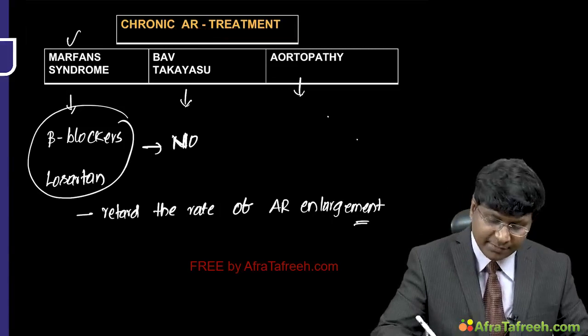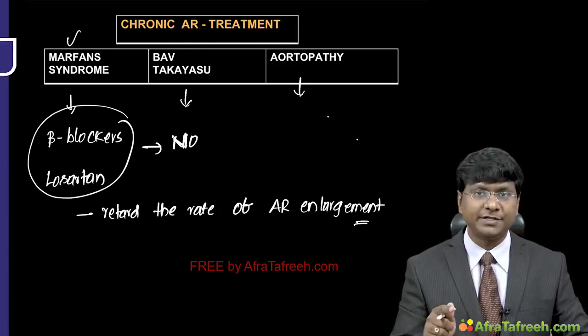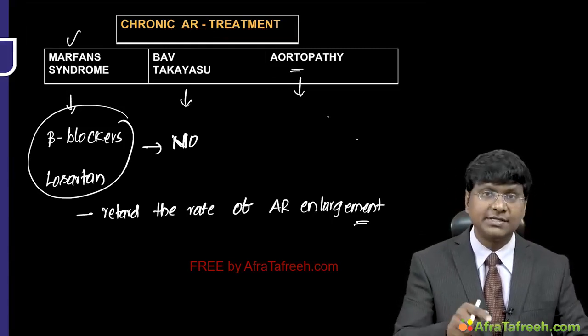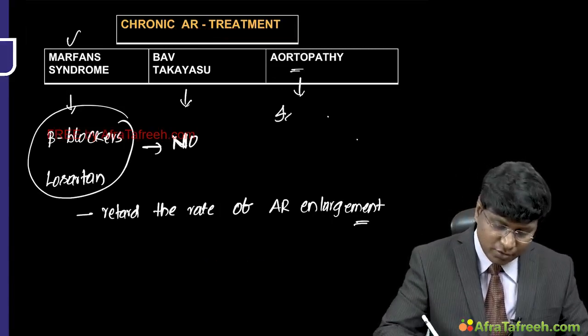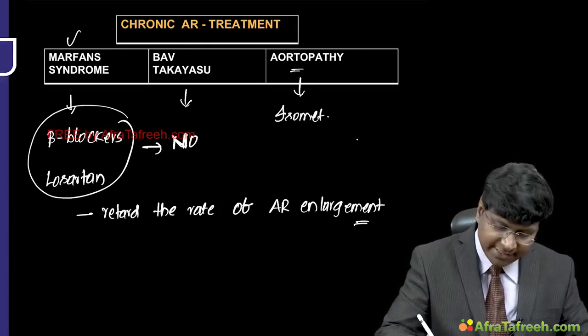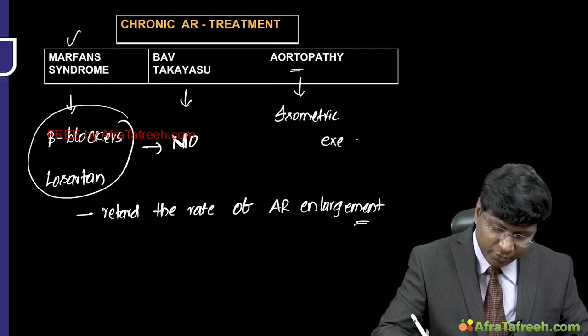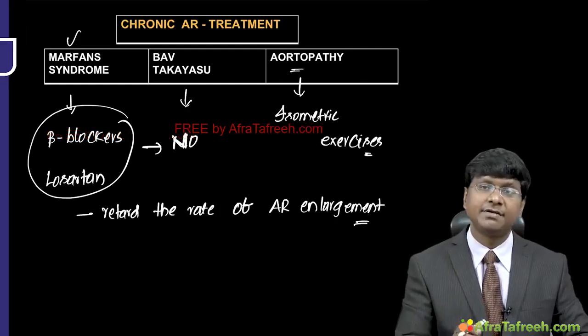And one more important point: if the aortopathy is causing the aortic regurgitation, in this group of individuals the isometric exercises have to be avoided, because these isometric exercises can precipitate the symptoms of AR.